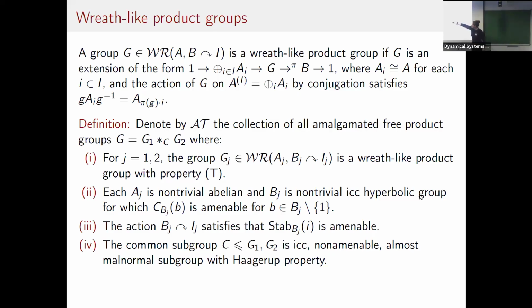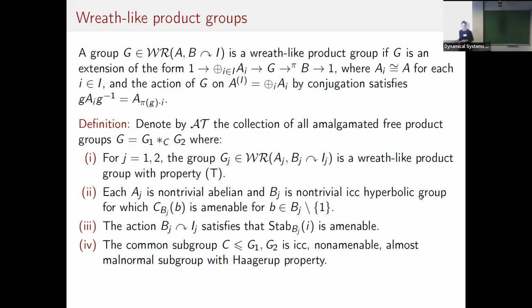So our groups in this class 8C that I will be referring to later are amalgamated free products of G1 and G2 over C, where the following hold. Both G1 and G2 satisfy the following assumptions. These Ais are non-trivial abelian groups. So maybe I can say something about these assumptions.